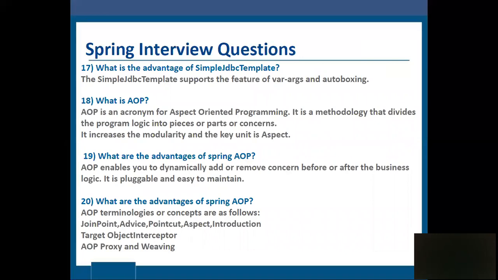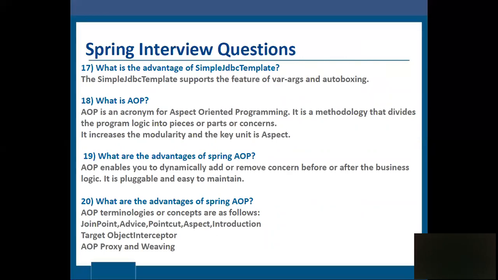What is the advantage of SimpleJdbcTemplate? The SimpleJdbcTemplate supports the features of varargs and autoboxing. What is AOP? AOP is nothing but aspect oriented programming. It is a methodology that divides the programming logic into pieces or concerns. It increases the modularity and the key unit is the aspect.